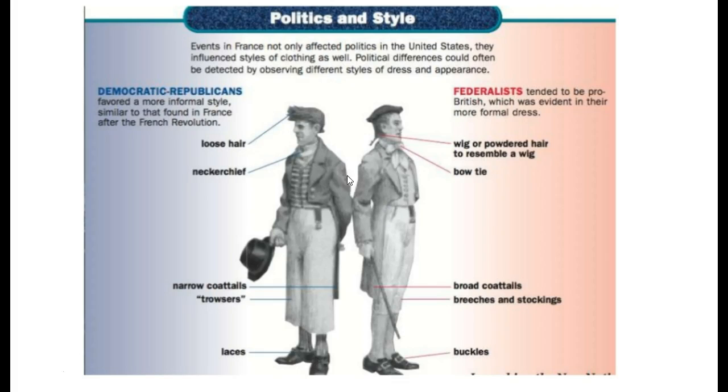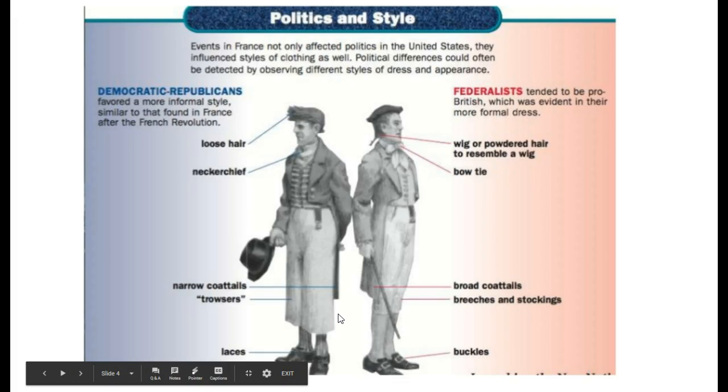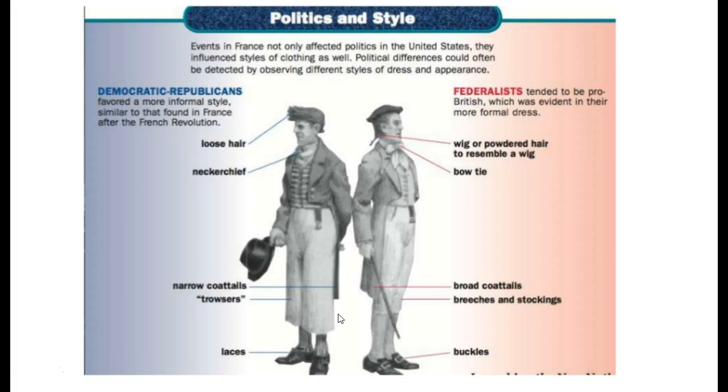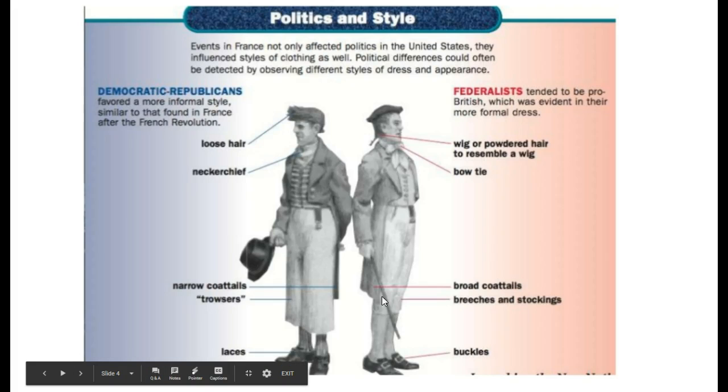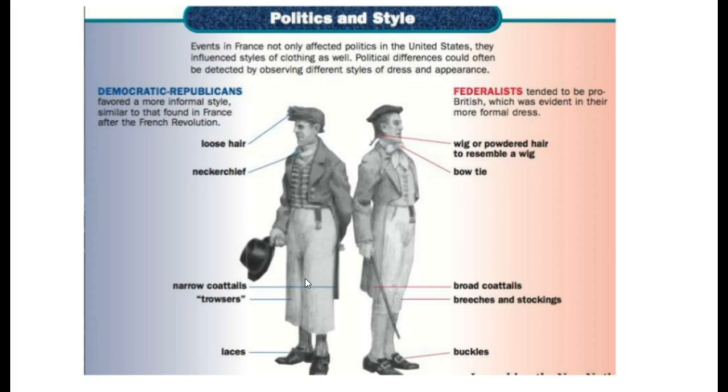Whereas then you had the Democratic Republicans that had a little bit more loose hair. They had a handkerchief around their neck instead of a bow tie. Their pants were a little bit more wide-legged. And this was more of a French style versus more of a British style, which makes sense because Jefferson spent a lot of time in France.